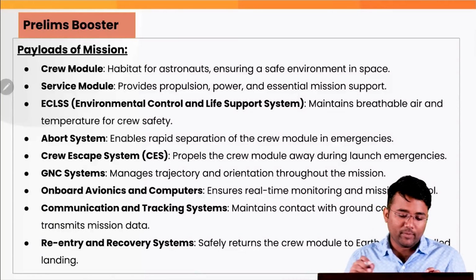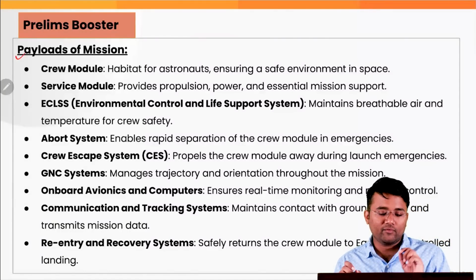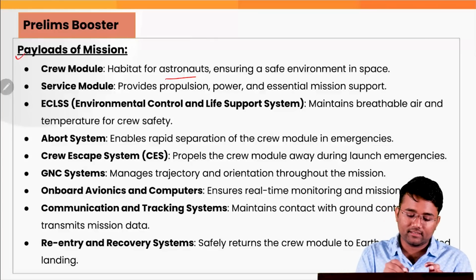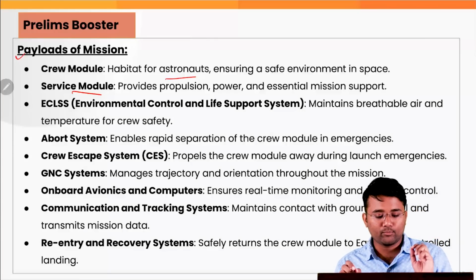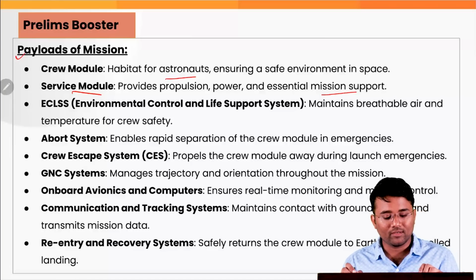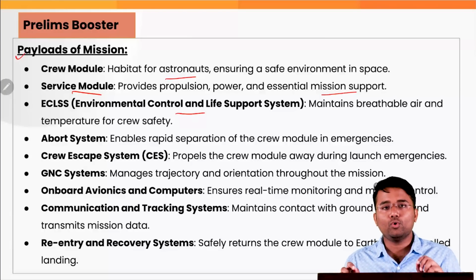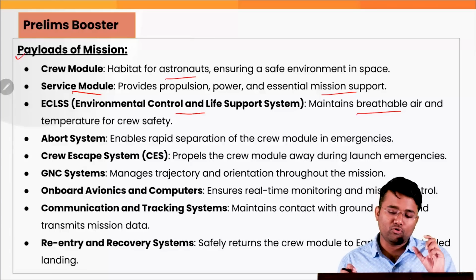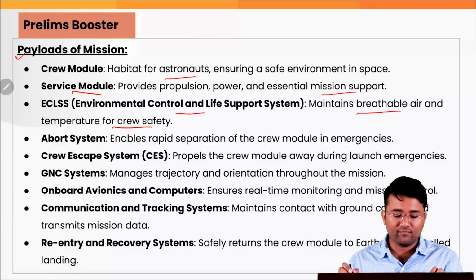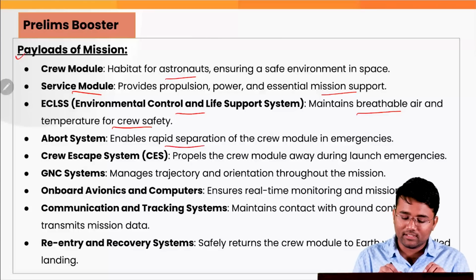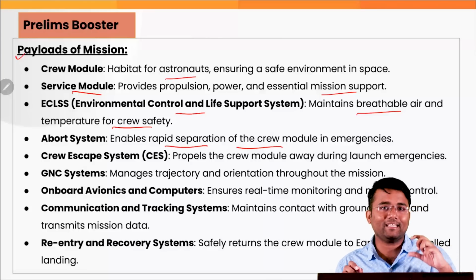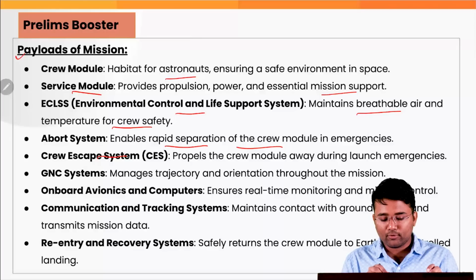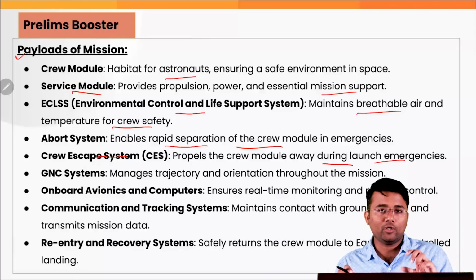If you talk about the various payloads of the mission, there is the crew module, which provides a habitat for astronauts and ensures a safe environment in space. Then there is the service module, which provides propulsion, power and essential mission support. Then there is the environmental control and life support system, which maintains breathable air, a proper amount of oxygen and temperature for crew safety. Then there is the abort system, which enables rapid separation of the crew module in case of any emergency.